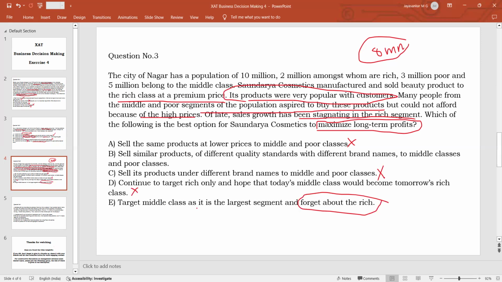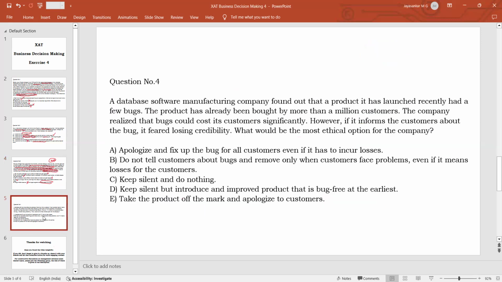And targeting the middle class, that is okay, but in what way are you going to target them? By forgetting about the rich? That is not okay, because you are foregoing one business opportunity to get another business opportunity that may or may not succeed. That's not a good decision. Whereas option B is a good decision, where you retain the existing businesses as well as explore new businesses under different brand names. So that is why option E is not a better answer than option B. Option B is still the best decision that the cosmetic company can make. So option B should be your answer.